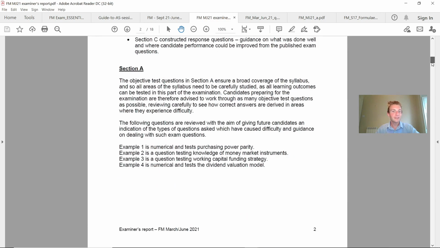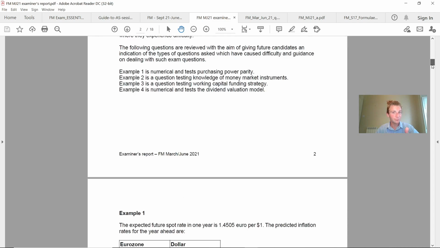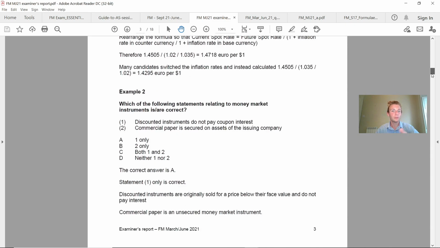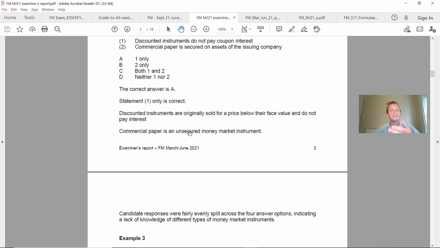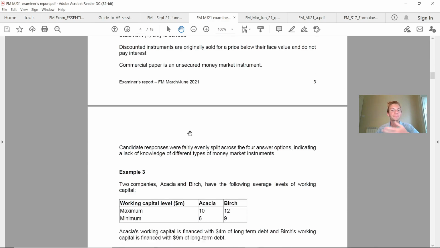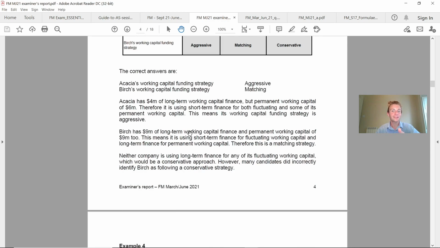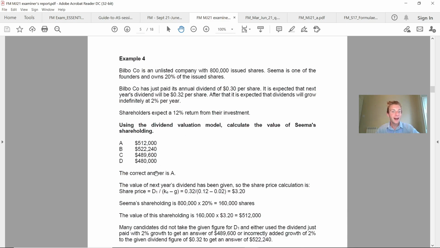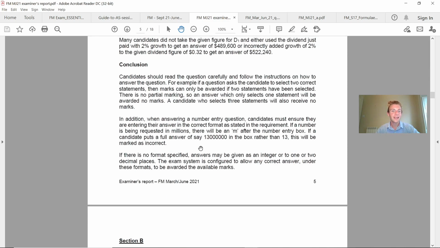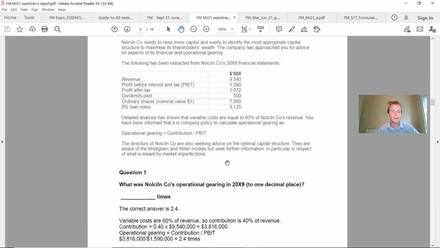But the key thing on here is it's a really helpful document. It breaks down all 3 sections with example questions, and then gives you the correct answer, and then says why it is the correct answer, and why the other answers are not correct. So I'd be trying to go through these, attempt the questions myself, hide the answers so don't put them on the screen, and see how you get on. Use it as extra question practice, and they've even put their conclusions as to why an answer is incorrect, as we touched on.